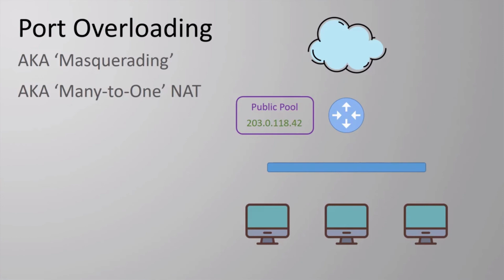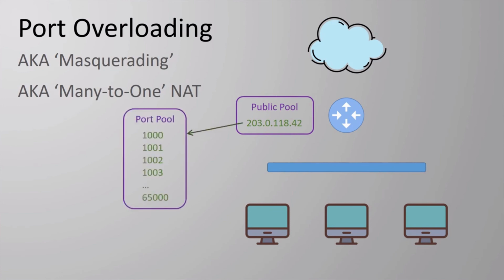So it's clear we need an alternative. This is where port overloading comes in. This is still a form of dynamic NAT and PAT, but the router will translate ports as well as IPs. In addition to the pool of IPs, the router has a pool of ports that belong to each IP address. There are about 64,000 ports in each pool.